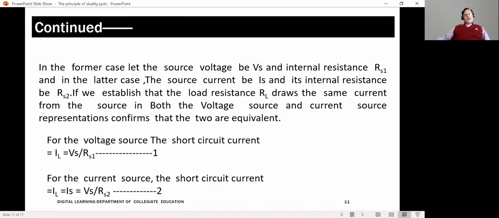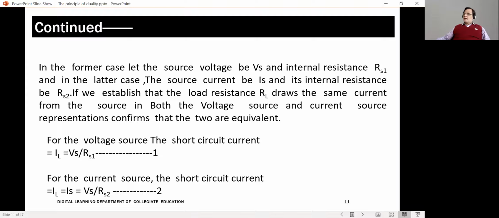Now, for the current source, if I am going to short the output terminals, then what happens? If I replace the RL by a short circuit, then all the source current will go through the short circuit. When all the source current goes through the short circuit, then what is the current flowing? If I call that current flowing IL, that will be equal to the short circuit current supplied by the cell, which is Is. Then that Is can be taken as Vs by Rs2, Ohm's law.